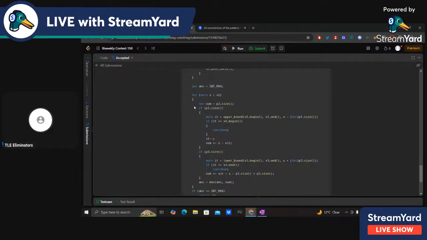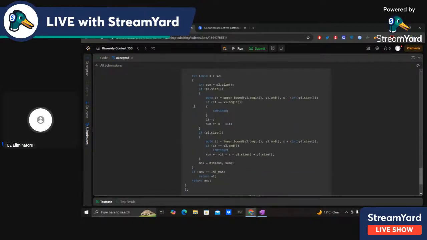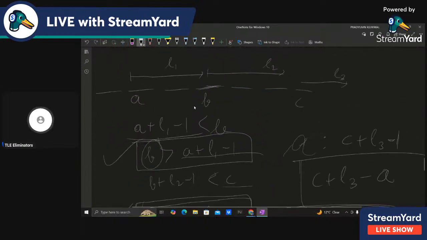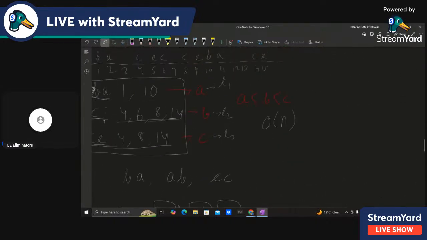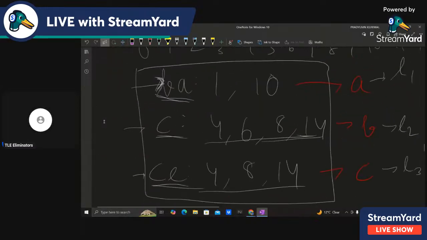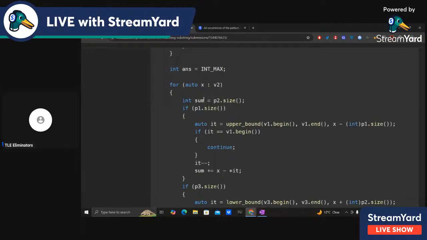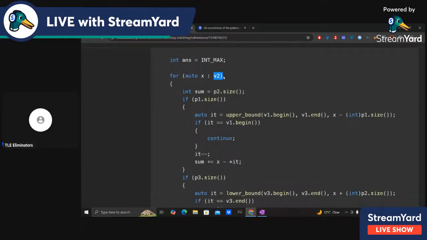Now for auto x in v2, v2 is the middle one, right? So as I told you, I am iterating over the elements in the middle vector, and I am finding the closest a and closest c. Now I am having a variable called sum.